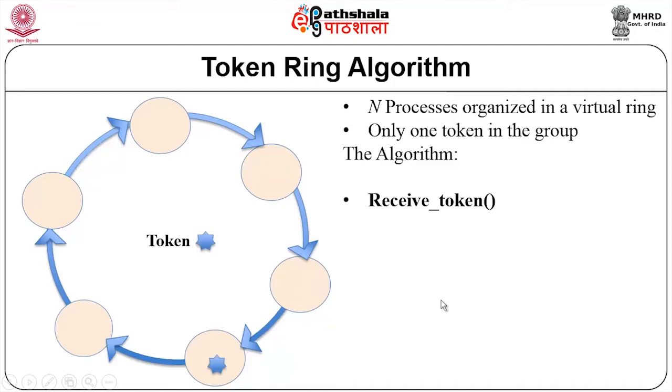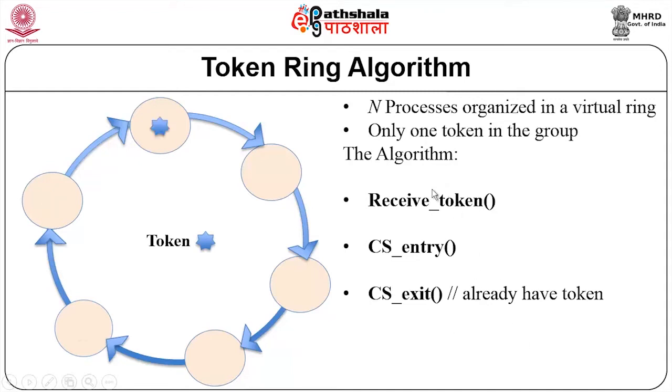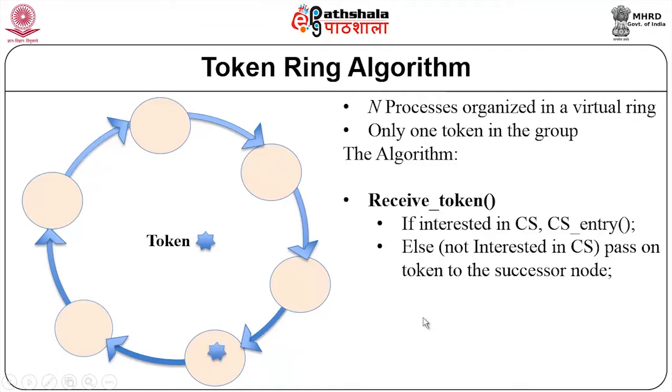So, let us look at the algorithm. The algorithm has three functions. One is called receive token, the second is called CS entry, and the third is called CS exit. On receiving a token, if a process is interested, it will execute CS entry, otherwise it will simply pass the token.